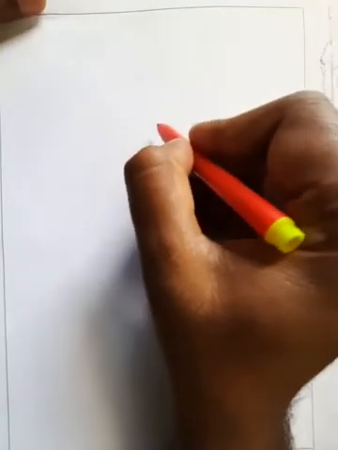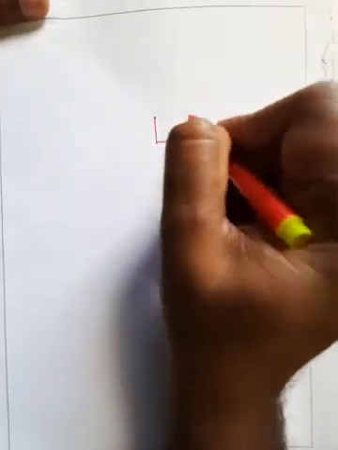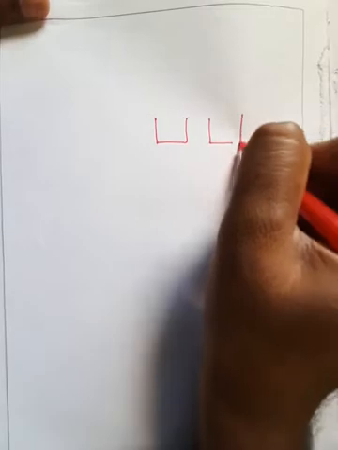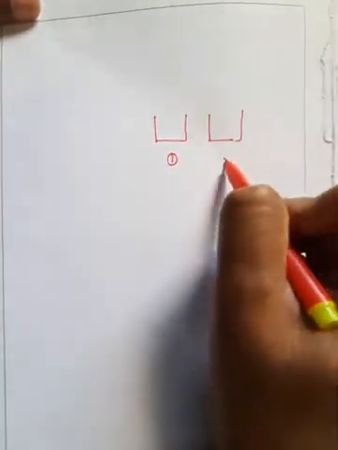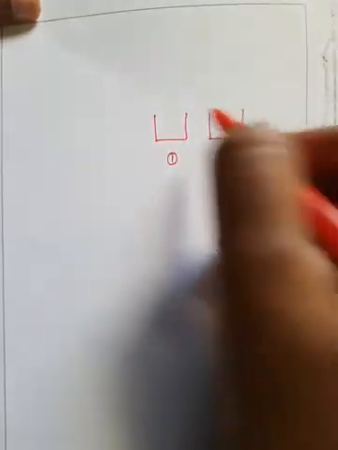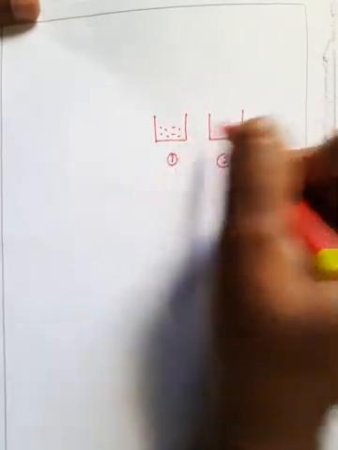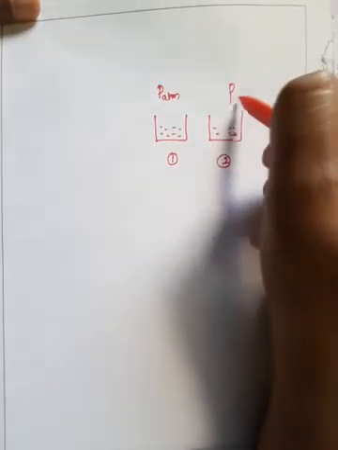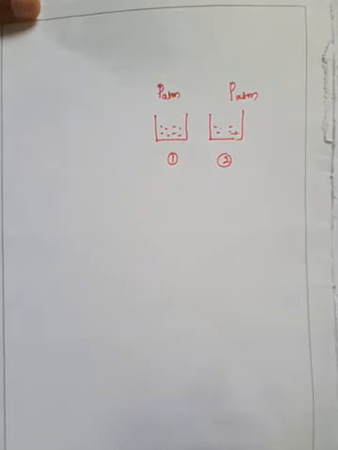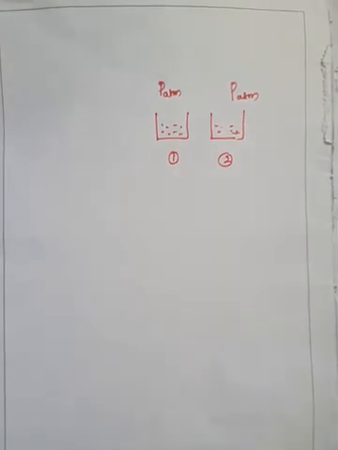So we'll do a little bit of rough work here. If you observe, there are 2 beakers, the same diagrammatic representation. This is the first beaker, this is the second beaker. Both have liquid molecules and both have the atmospheric pressure P atmosphere, which is the pressure exerted by the environment, by the wind present in the air.